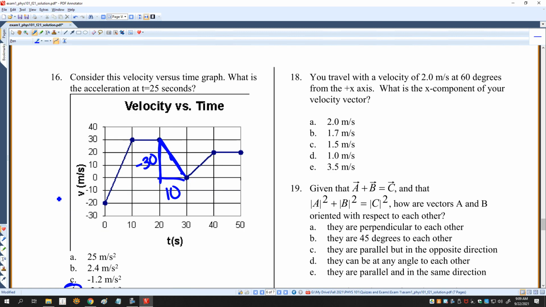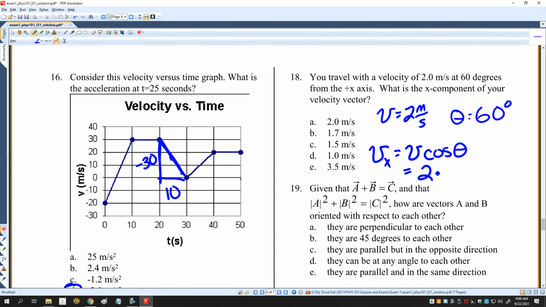Travel with a velocity of 2 meters per second at 60 degrees. What is the x component? So Vx is 2 cosine theta. Let me write it out in equation form. Which is equal to 1.